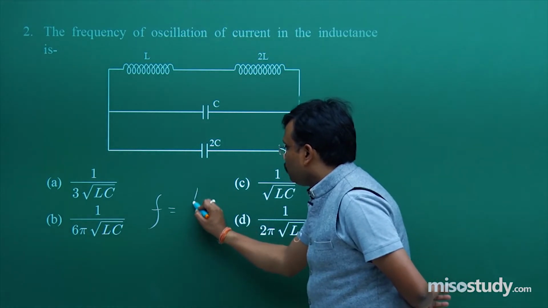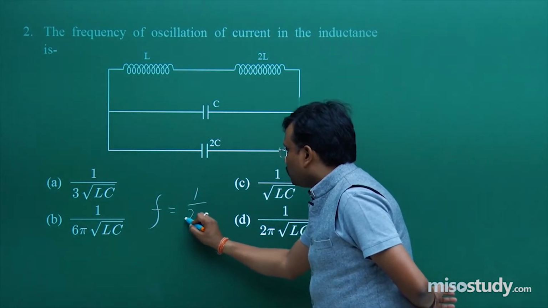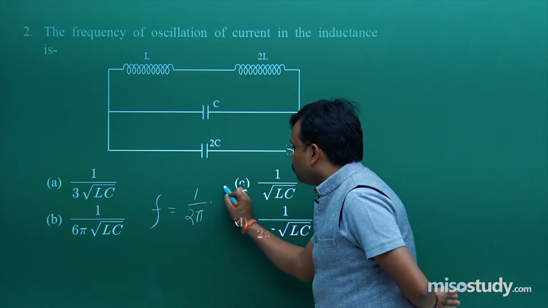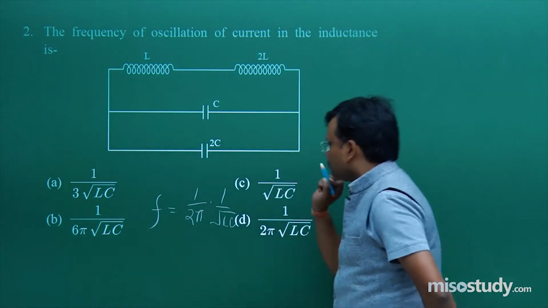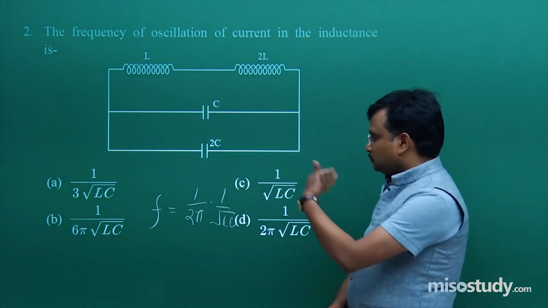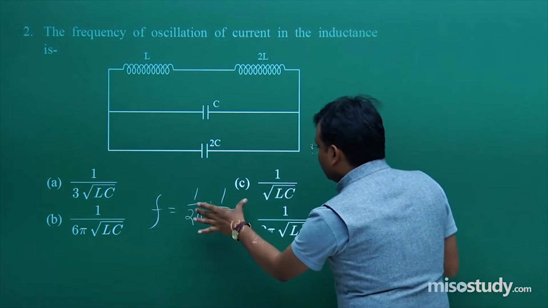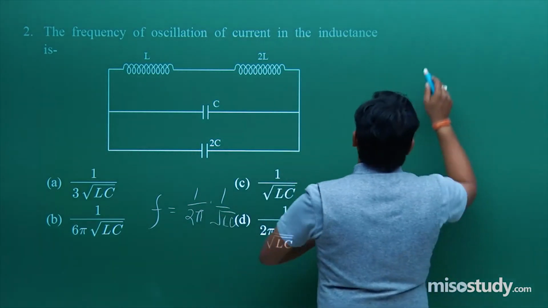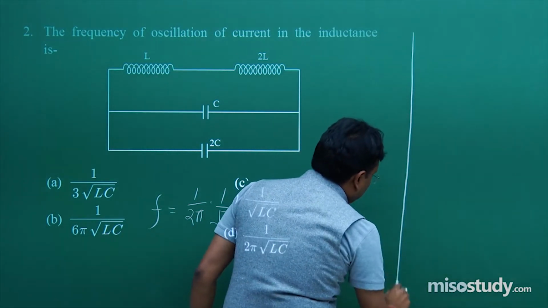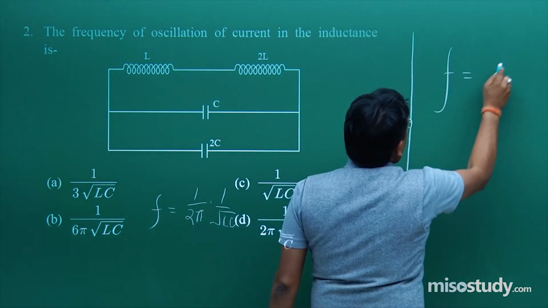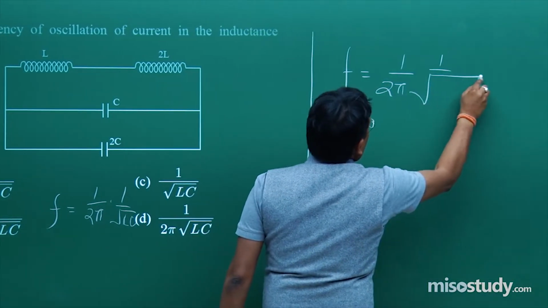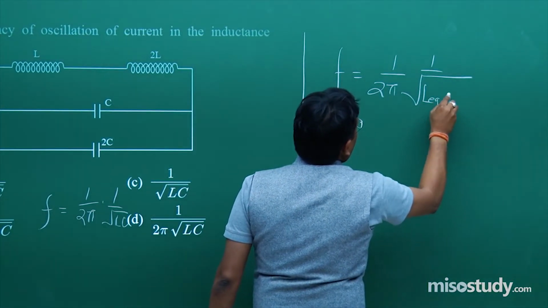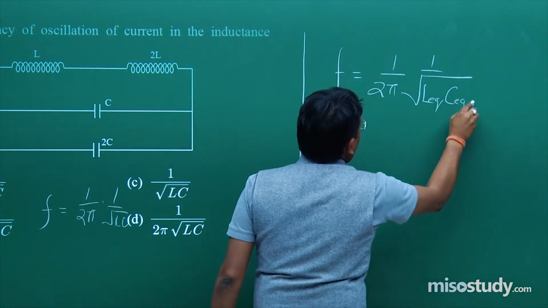F is equal to 1 upon 2 pi into 1 upon under root LC. This type of result. Now rather than this, I will do some change in this result, and what is that change? That is F is equal to 1 upon 2 pi under root L equivalent C equivalent.